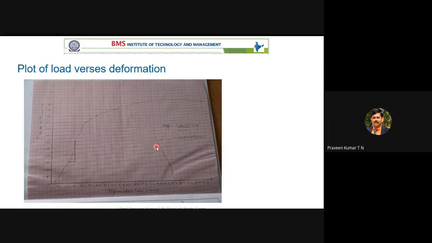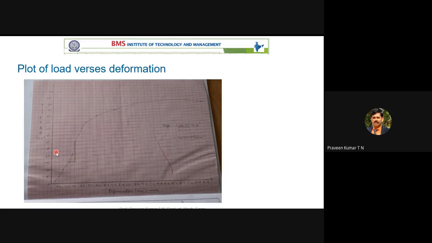I think this is a major experiment. It carries around 40 marks. So majorly they'll see the plot and how the material behaves. Only the slope matters, so only the initial part of the stress strain diagram. This is almost a straight line, linear. Theoretically it is a straight line in the stress strain diagram, but it's not perfectly linear. For the initial part of the stress strain diagram, you have to find the slope.